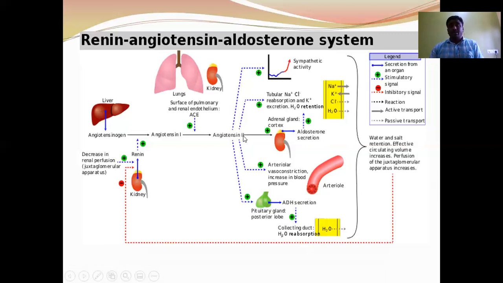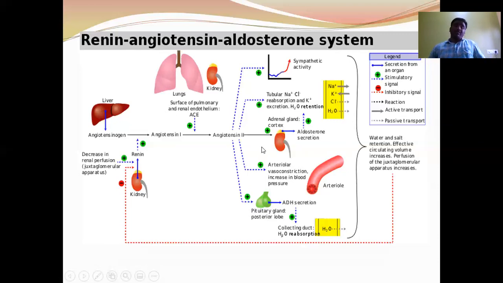Also, angiotensin 2 stimulates the secretion of ADH. The ADH facilitates the reabsorption of water from the collecting duct, and thereby body fluid volume and glomerular filtration rate increase. So here the renin angiotensin aldosterone system functions to increase glomerular filtration rate.